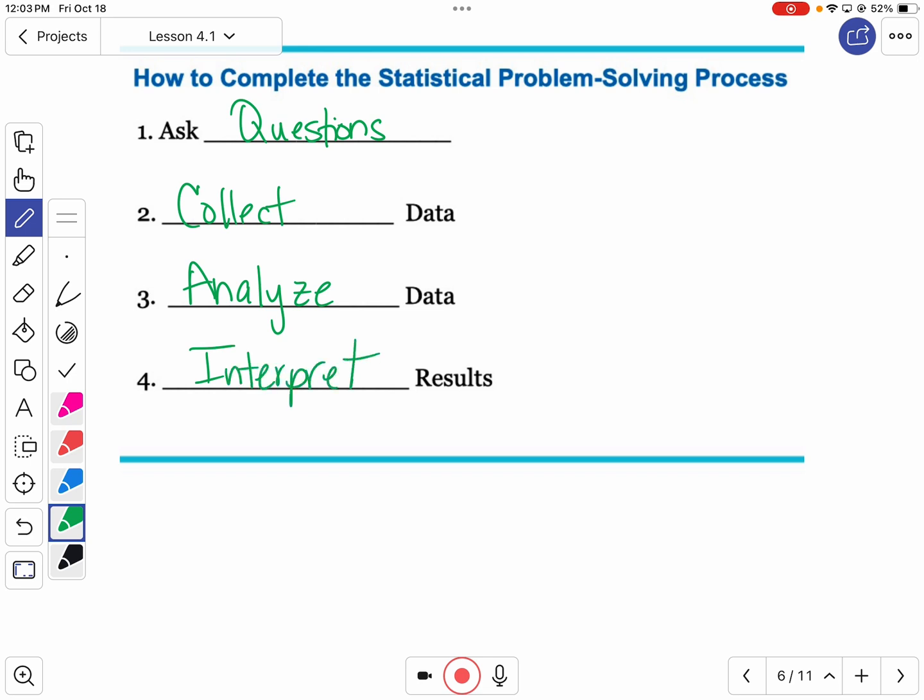So Unit 4 is all about how we do those things. How we ask questions and what kind of questions. How we collect our data. How do we analyze our data? And then how do we interpret what happens? Okay? We'll spend most of our time in those top 3. Asking the questions, collecting it, and then analyzing it.